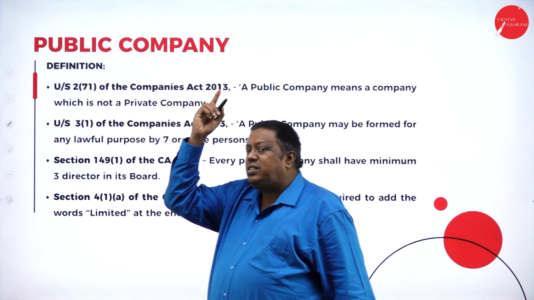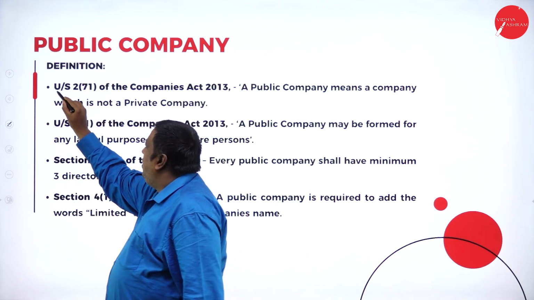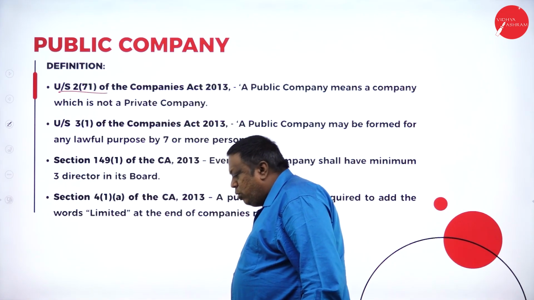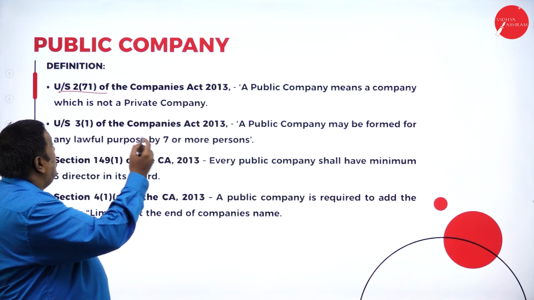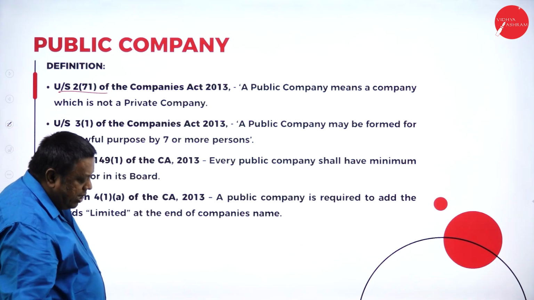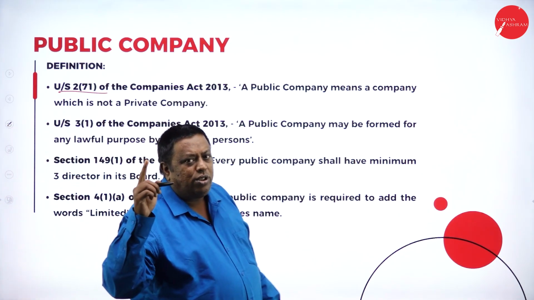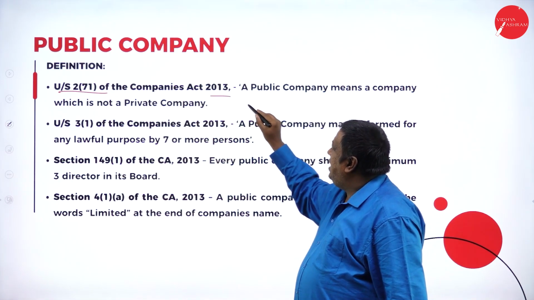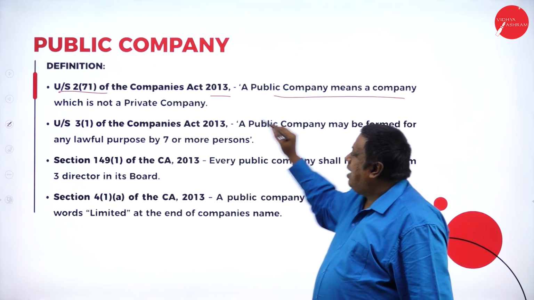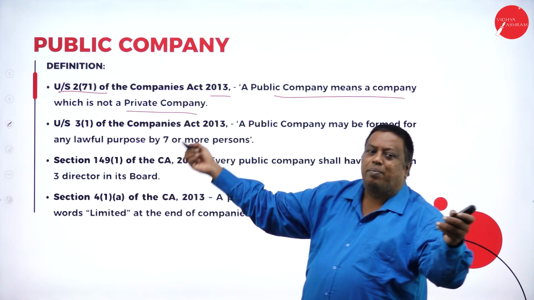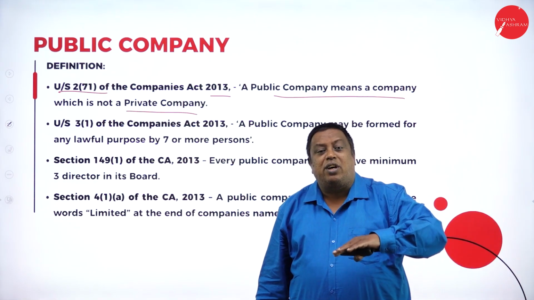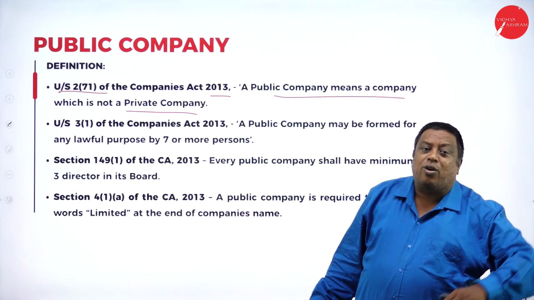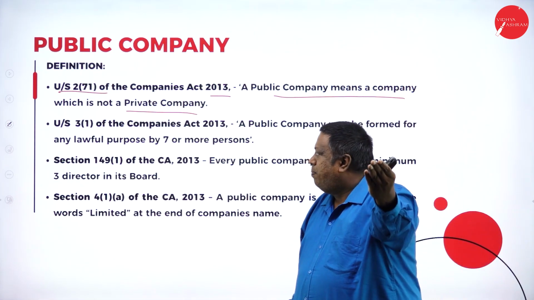Under Section 2, Subclause 71 of the Companies Act of 2013, a public company means a company which is not a private company. The companies which are not private limited companies are called public limited companies.